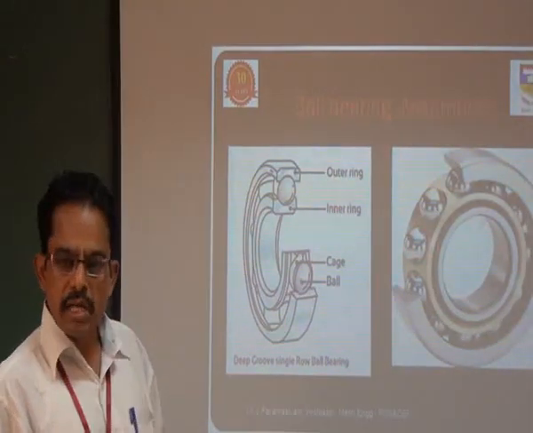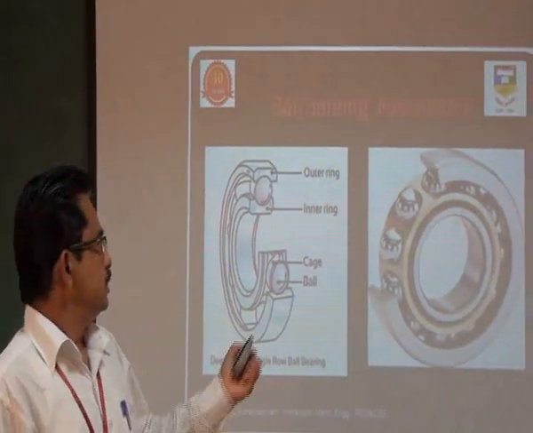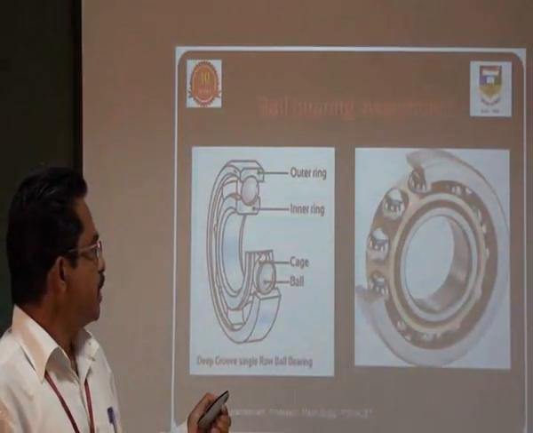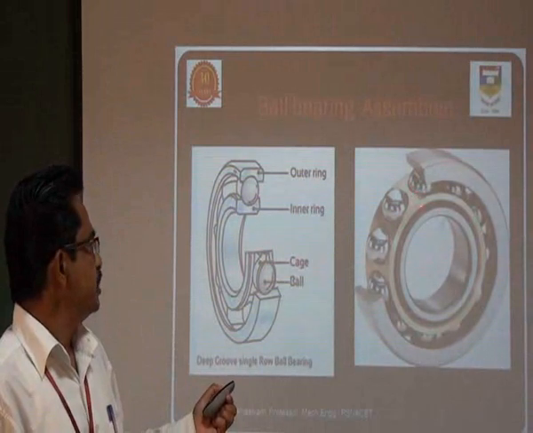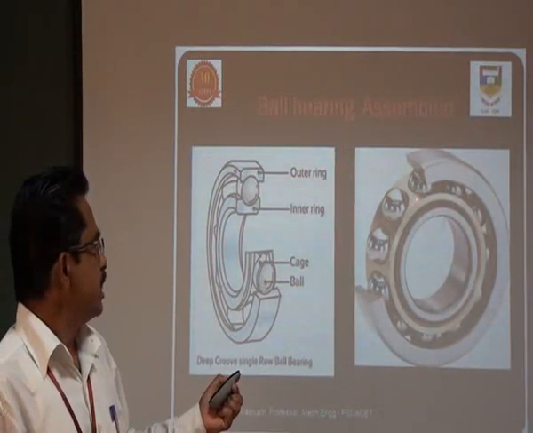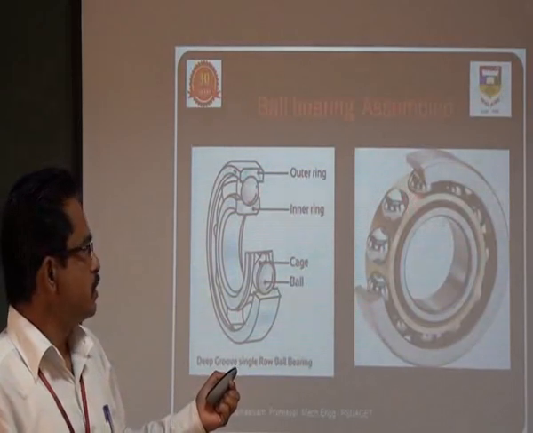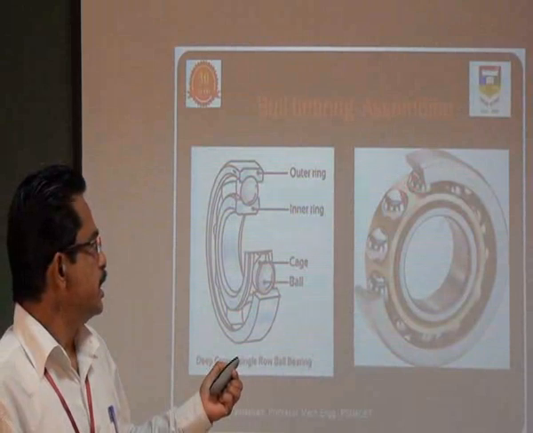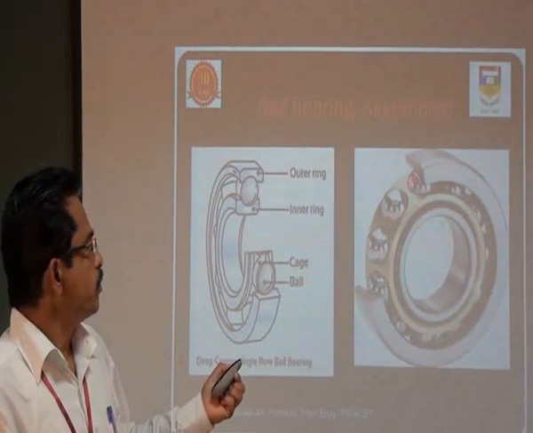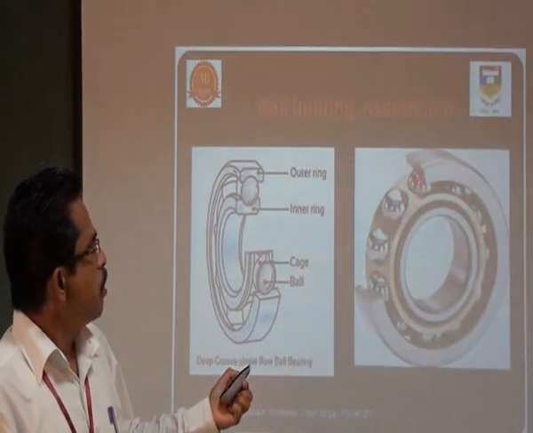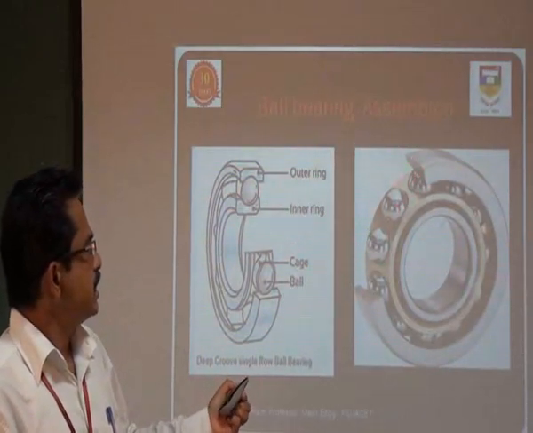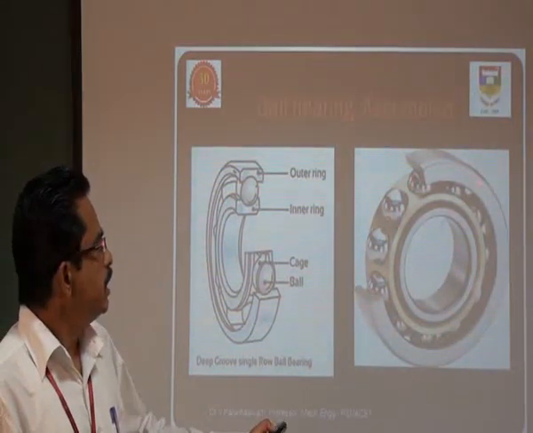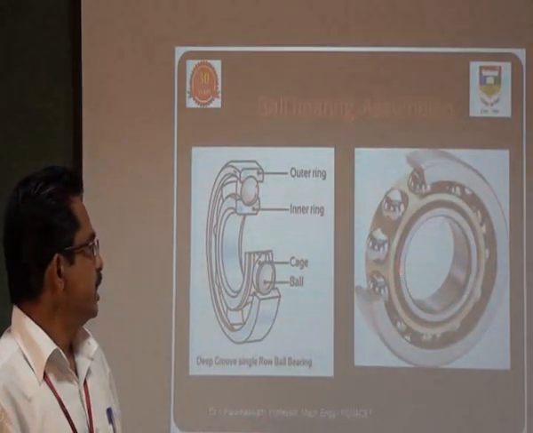So now you can see there is some assembly of the roller bearing. This is a deep groove ball bearing, where you can see this metal cage. We can call it as cage. This cage is made of some soft material, and it will locate the balls in its place. While it locates, the balls can rotate as well as orbit around the grooves provided in the outer ring as well as in the inner ring.